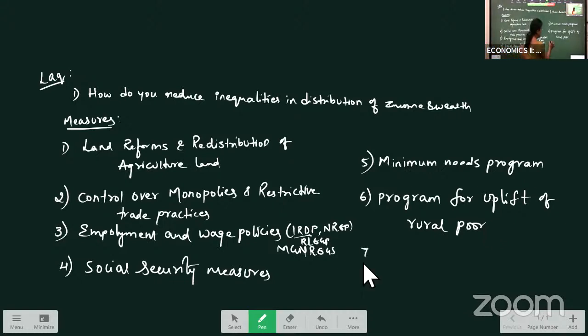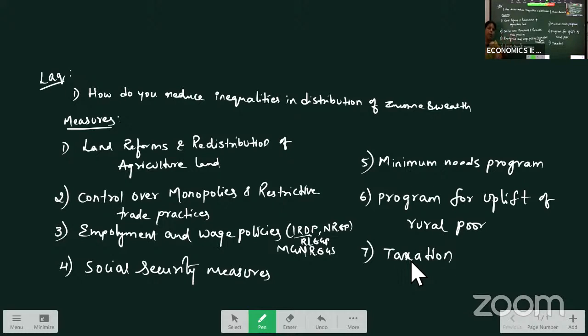The next measure they have taken is changing the taxation policy. Generally, before these programs, in our country, we had taxation where all people, even in the agriculture sector, anywhere, it was compulsory for them to pay taxes. So to reduce the inequalities in the country, our government has introduced a progressive taxation system. What is a progressive taxation system?